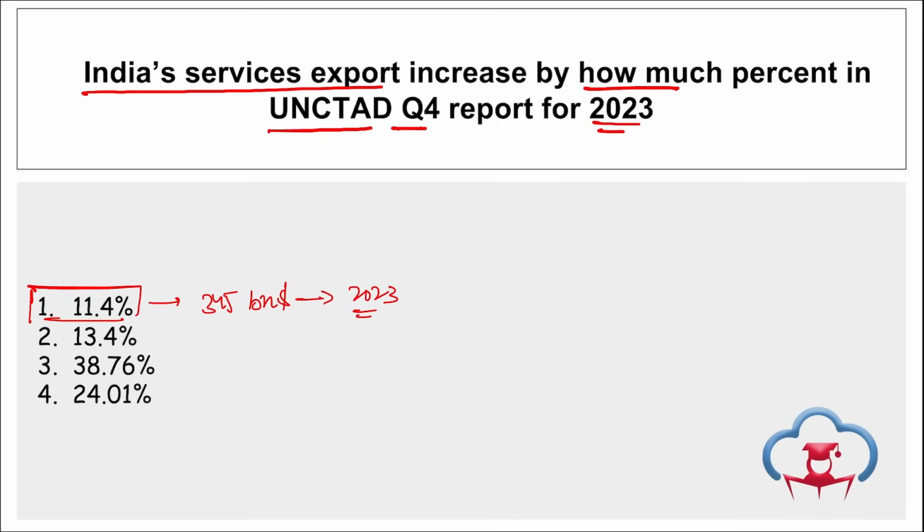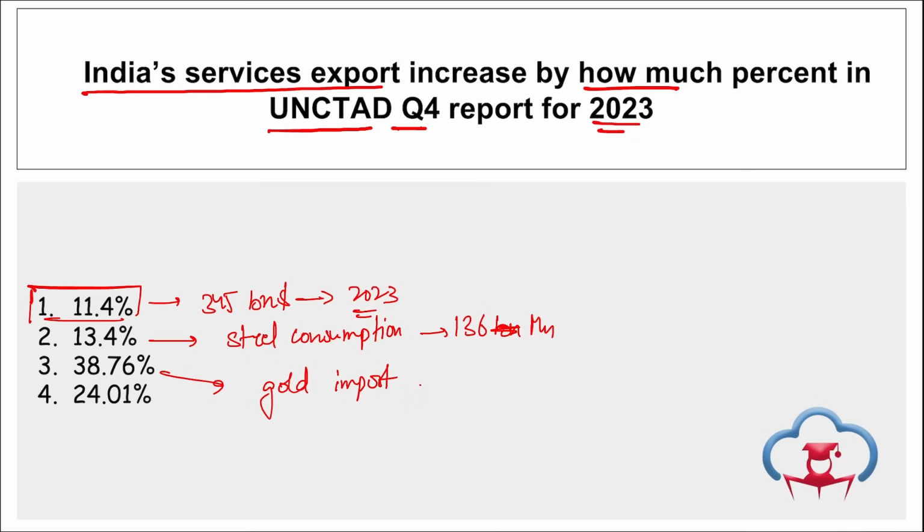Then steel consumption increased by 13.4% to 136 million metric tons in FY24, reflecting a demand for the alloy. Then India's gold imports increased by 38.76% to $44 billion.